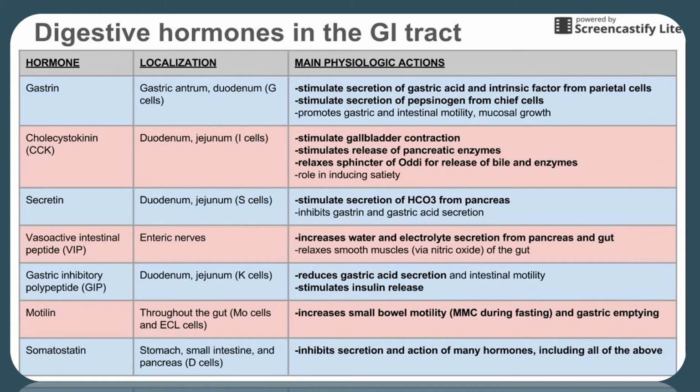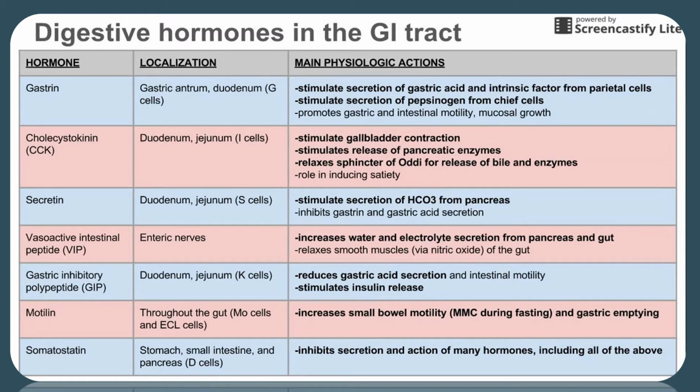Next hormone is secretin. Localization: duodenum and jejunum, S cells. It stimulates the secretion of bicarbonate or HCO3 from pancreas. It inhibits gastrin and gastric acid secretion.